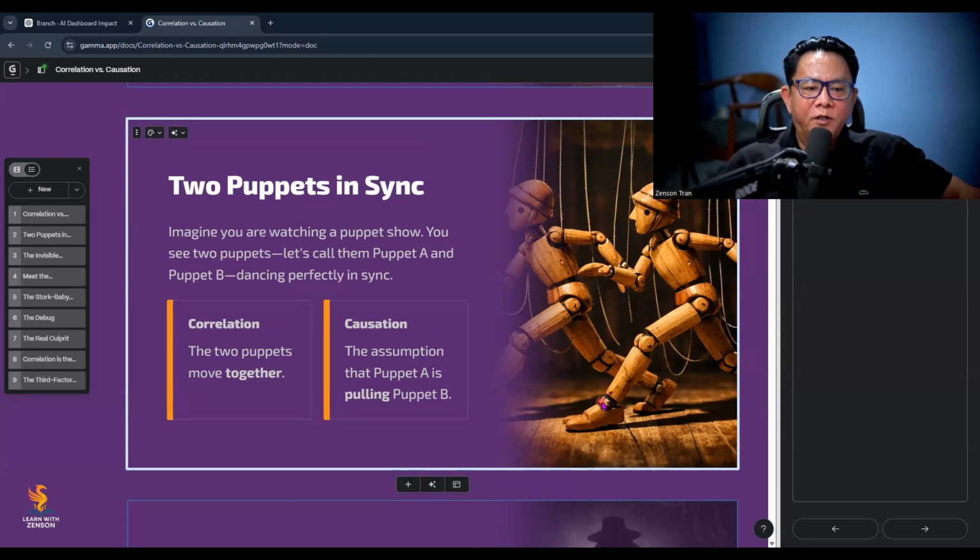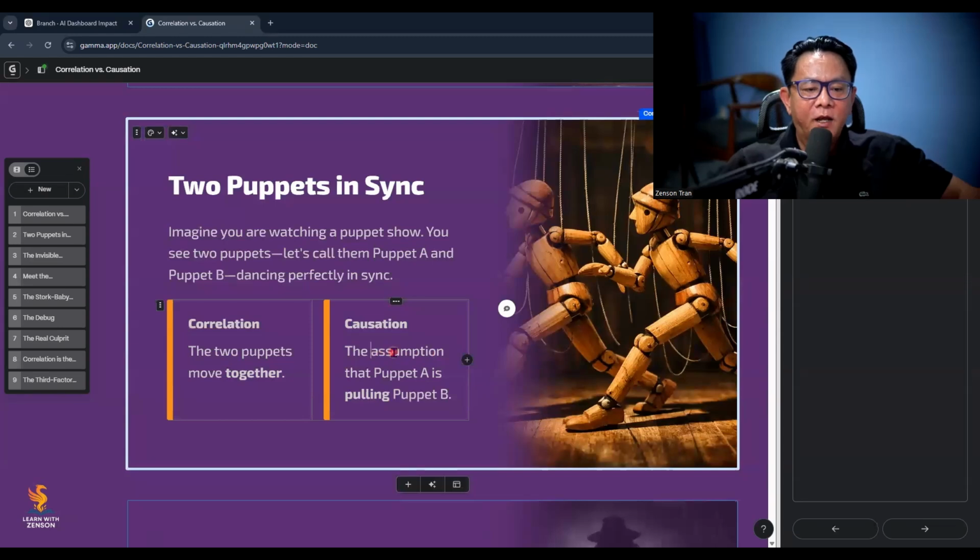Imagine you are watching a puppet show. You see two puppets, right? Let's call them puppet A and puppet B. They're dancing perfectly in sync. So correlation is the two puppets move together, and causation is the assumption that puppet A is pulling puppet B. Now, the key word here is the assumption.